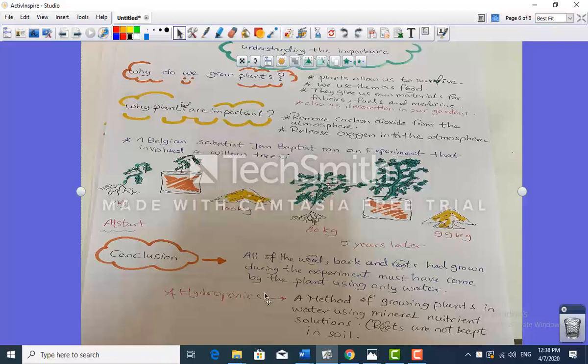But there's another thing. Do all of the plants have their trunks or their roots inside of soil? No. There's another type of plants which we call hydroponics, which is also a method of growing plants in water using mineral nutrient solutions, but the roots here are not kept in the soil.